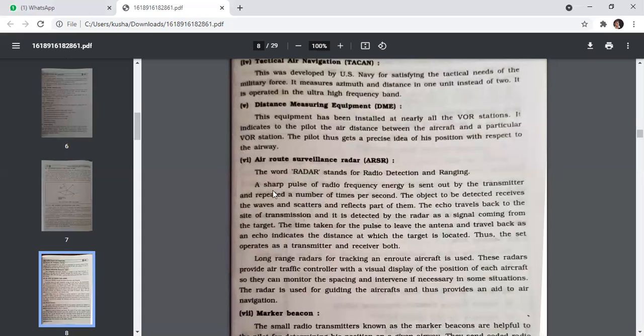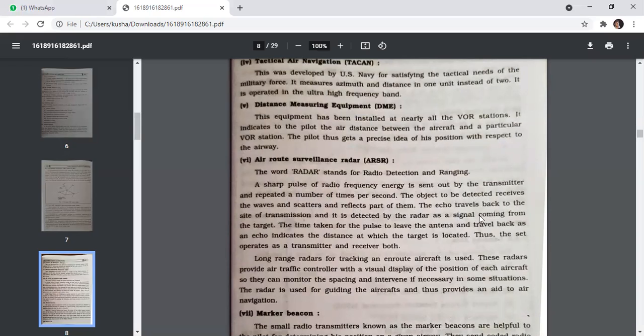Air route surveillance radar. The word radar stands for radio detection and ranging. A sharp pulse of radio frequency energy is sent out by the transmitter and repeated a number of times per second. The object to be detected receives the waves and scatters and reflects part of them.